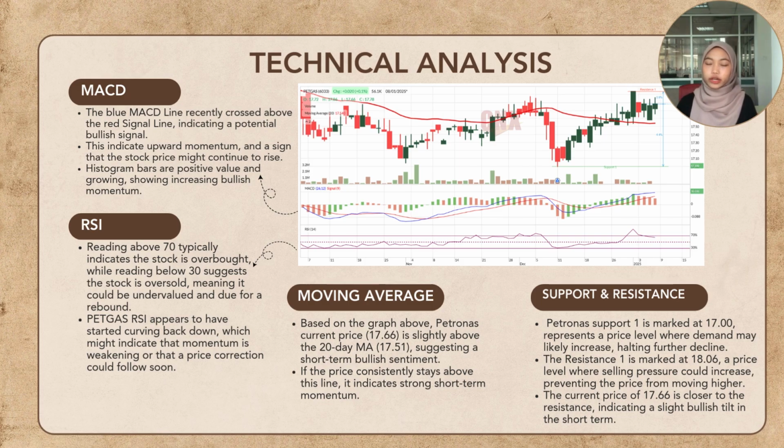Lastly is the support and resistance indicator. Petronas' support 1 is marked at RM70, representing a price level where demand may likely increase. The resistance 1 is marked at 80.06, which is a price level where selling pressure could increase, preventing the price from moving higher. So basically, based on the graph above, Petronas' current price of 70.60 is closer to support, indicating a slightly bullish dip in the short term.